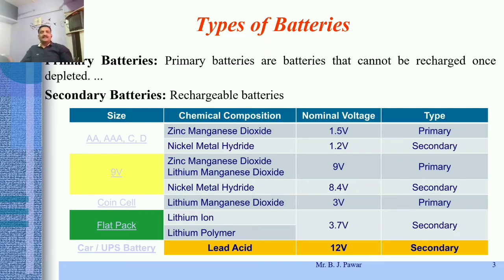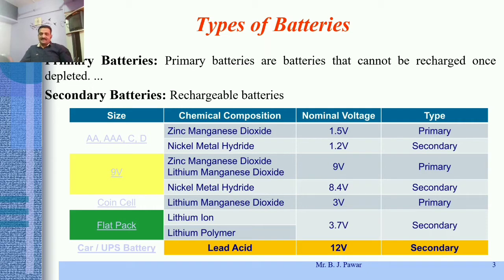Then the third battery is mostly known as the coin cell type. It is a lithium manganese dioxide battery and available in 3 volt. Such coin cells are not rechargeable, so we can categorize them as primary type, right? Then the next one is the flat pack.